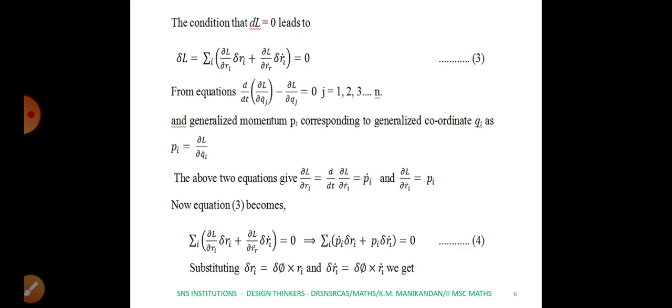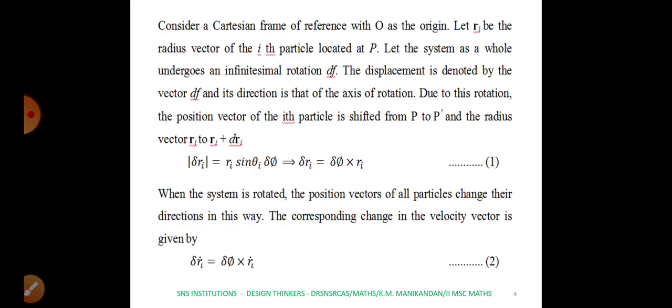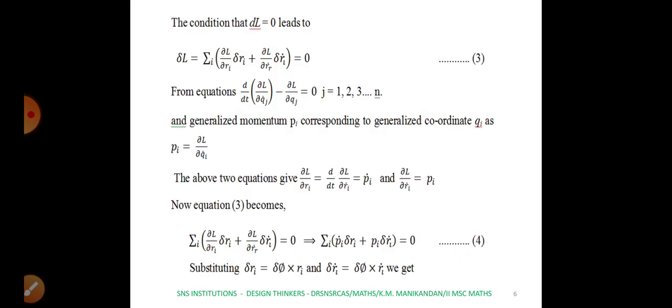So we have found the four values: dou L by dou Ri, dou L by dou Ri dot, delta Ri dot and delta Ri. Substitute all these four values in equation 3, that is summation dou L by dou Ri into delta Ri plus dou L by dou Ri dot into delta Ri dot equal to 0.